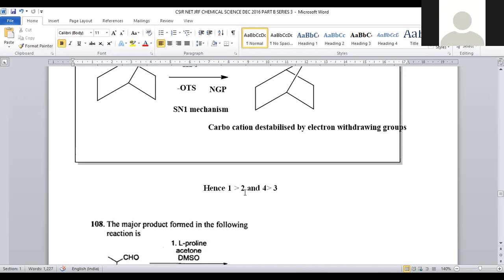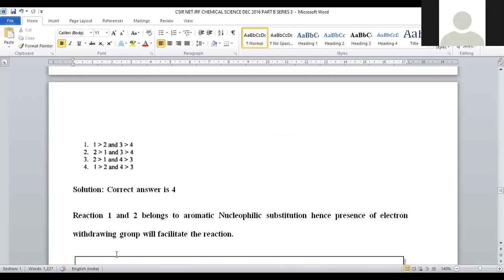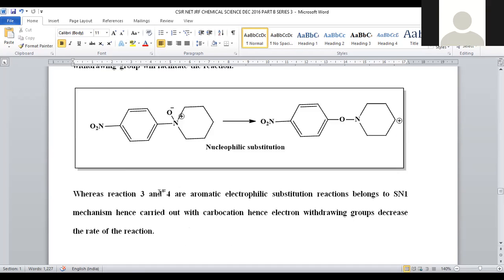So here 1 is greater than 2, being nucleophilic substitution, where an electron withdrawing group is required. And 4 is greater than 3, because the carbocation stability is the driving force for this reaction, right? So 1 is greater than 2, 4 is greater than 3. That is provided in option number 4. For question number 107, option number 4 is the correct answer.